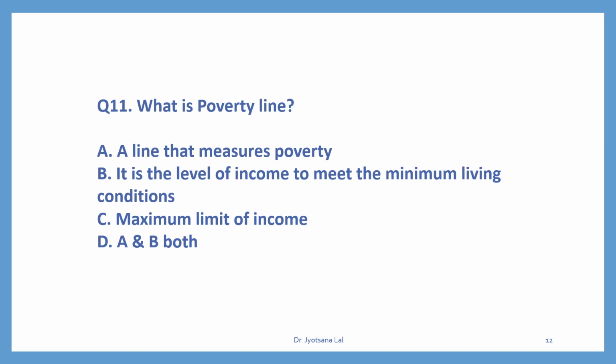Poverty line fixes the minimum limit of income that is required to fulfill at least the essential requirement to live a decent life. Okay, so B is also the correct option. So both the statement A and B are true about poverty line. So the correct option is D.